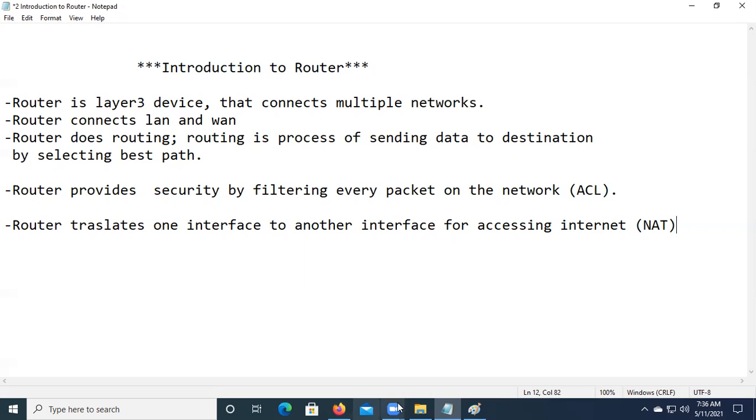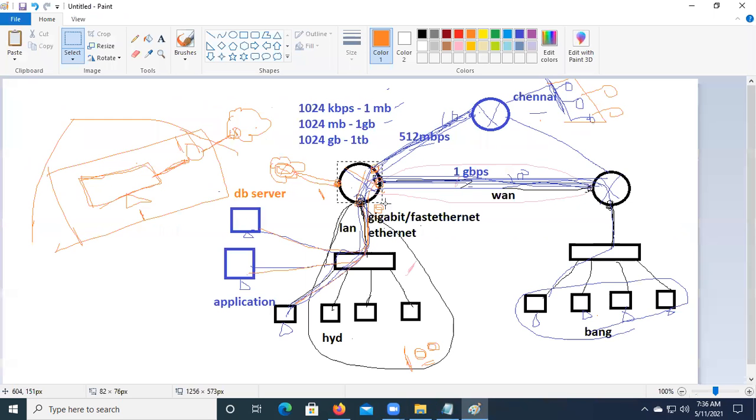Instead of a router, maybe if you have a switch, for example, I don't have a router. Now from the ISP, you took a cable and connected it to a switch. A switch cannot do routing, and it does not have the capability of translation. It cannot do routing, it cannot do translation, it cannot do ACL, nothing.